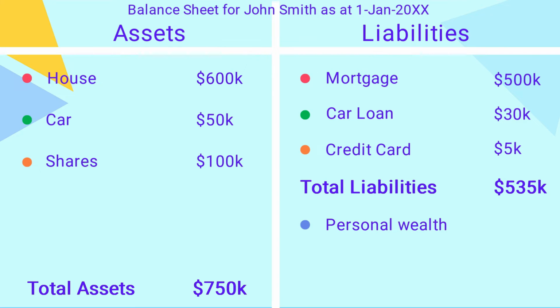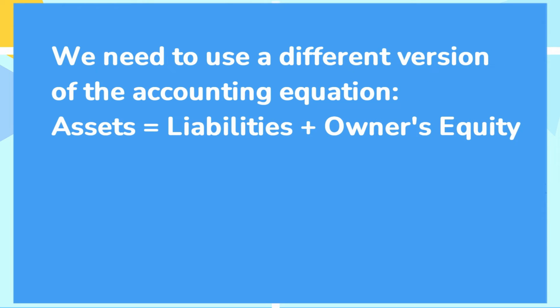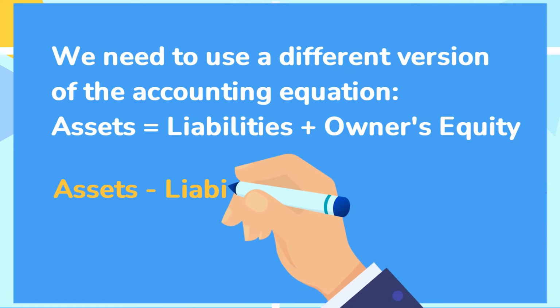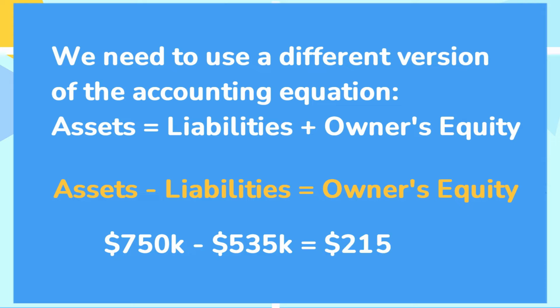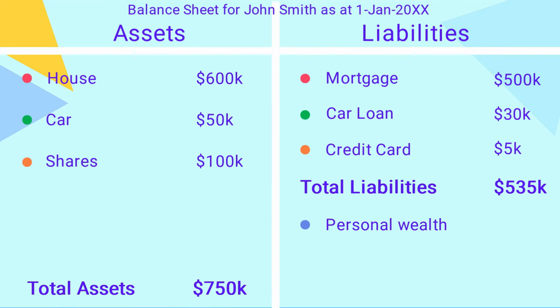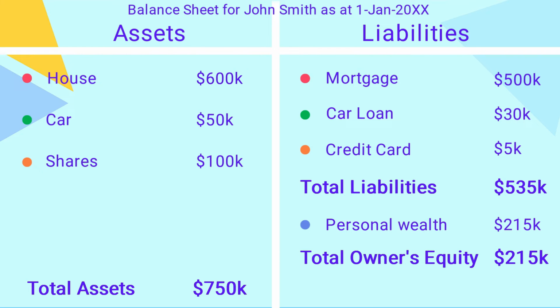To work out the number for your personal wealth, we just need to use a slightly different version of the accounting equation, which is assets minus liabilities equals owner's equity. So the calculation for owner's equity is $750,000 minus $535,000 equals $215,000. And there you have it. Now that you've calculated the number, you can put it into the owner's equity section of your balance sheet as your personal wealth. Then, even though we only have one item, let's put in a line for total owner's equity. The reason for doing this is that sometimes there will be more than one item of owner's equity, so it's customary to include a total.